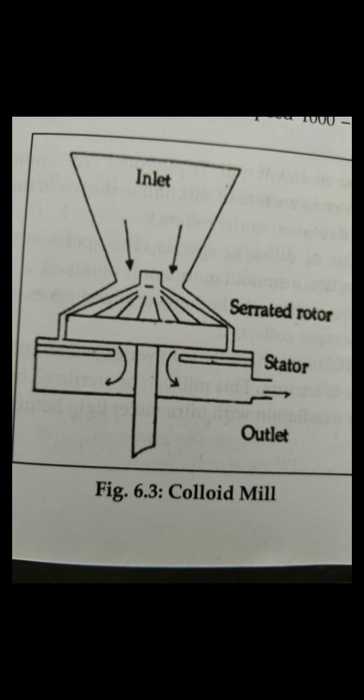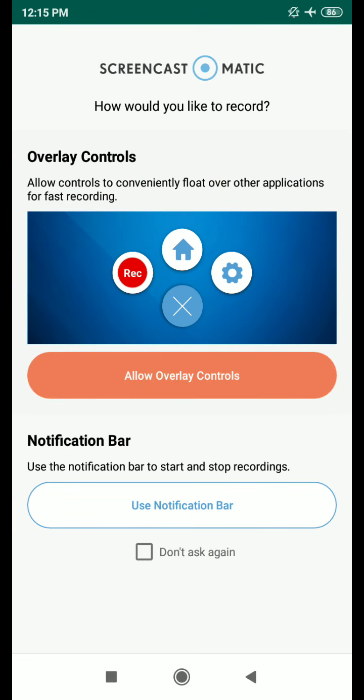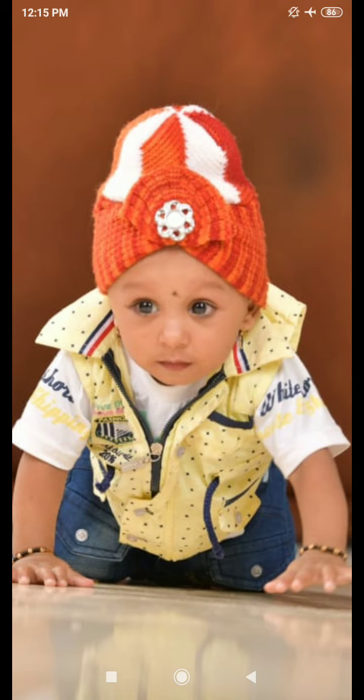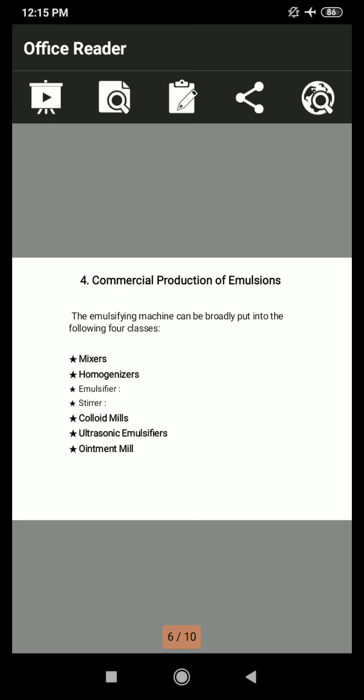Then next is the emulsifier. The emulsifier is used for suspension and emulsification, etc. It comes complete with a 3 HP or 5 HP motor and a channel stand with wheels and stirring head, etc., with special arrangement for mechanical lifting and lowering.